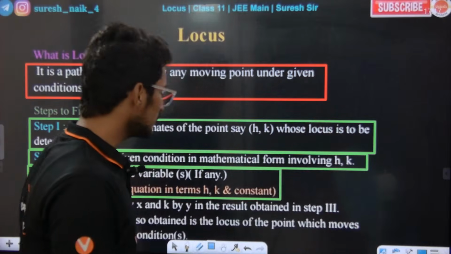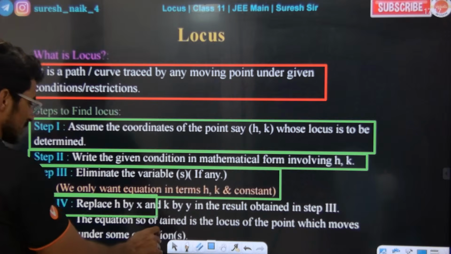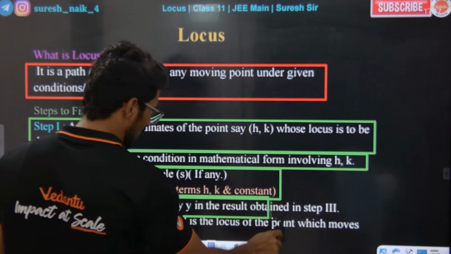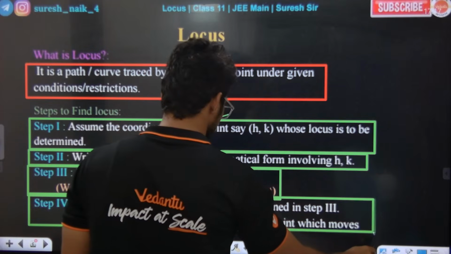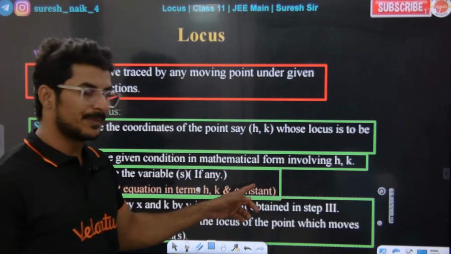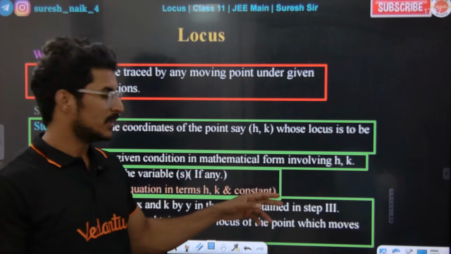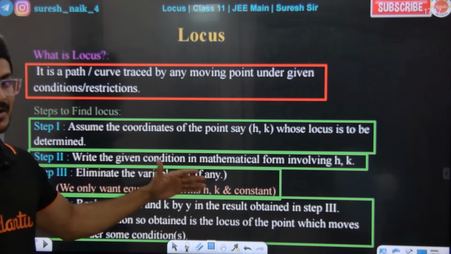So step number 4, the final step: replace h by x and k by y in the result obtained in step number 3. The equation obtained is the locus of the point which moves under some conditions. In step number 3 we get an equation in terms of h and k.